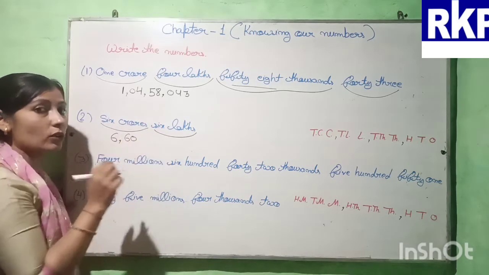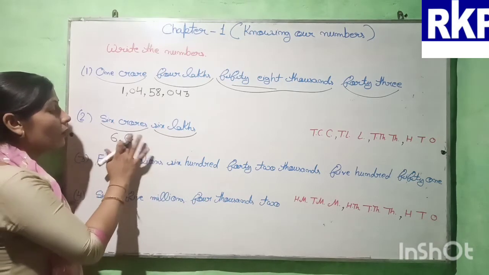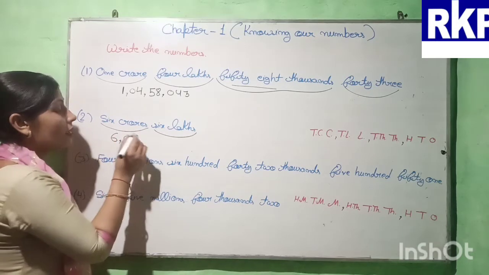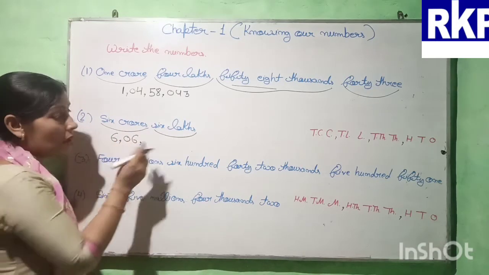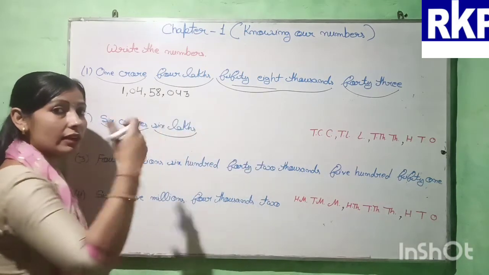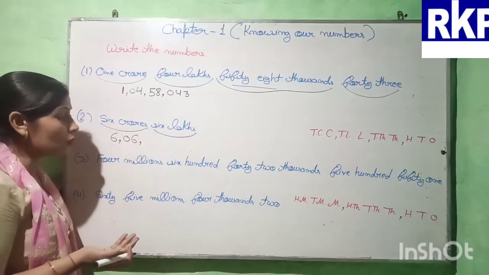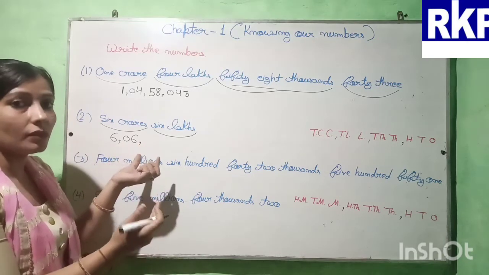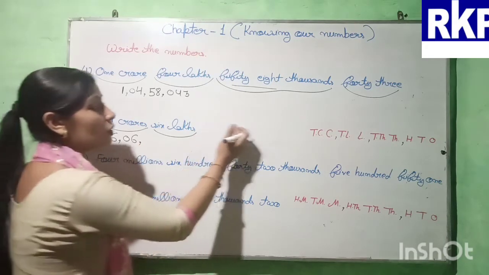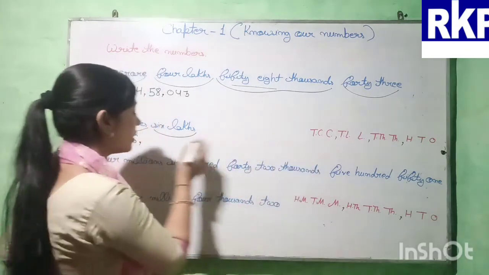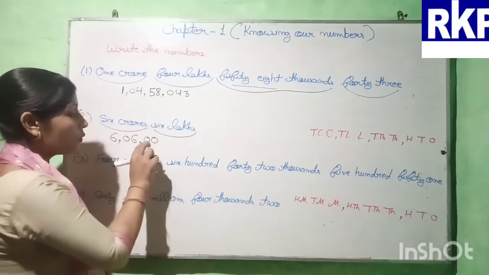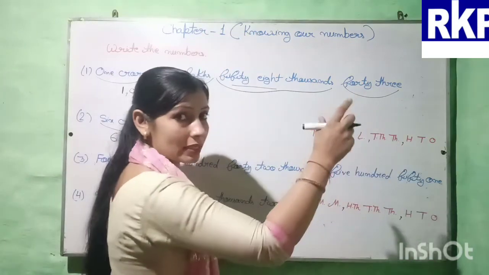But here we need to write only 6 lakhs. So we will write 0, 6. Then put comma. But after that we don't have any number. So what we will do? After the lakhs period, what will come? Thousands period. But here we don't have any number. So what we will do? Here we need to put 0, 2 zeros for these two places.